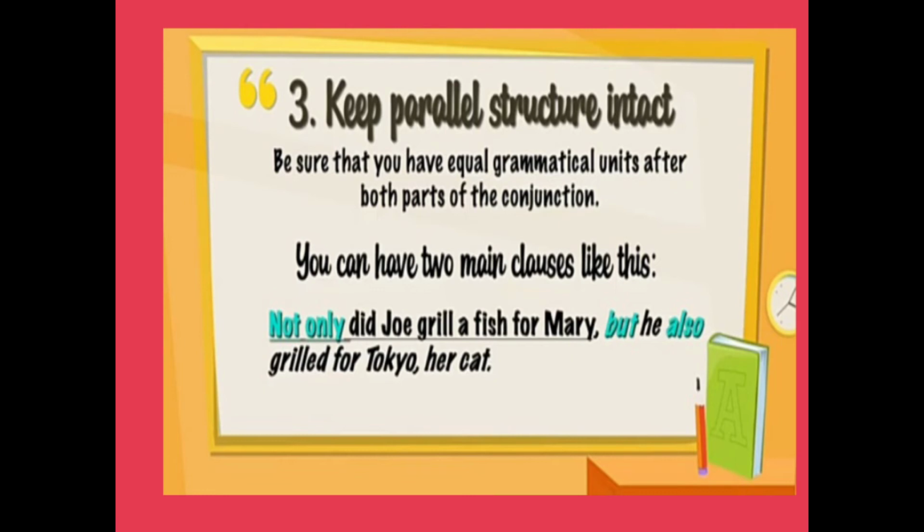Not only did Joe grill a fish for Mary, but he also grilled for Tokyo, her cat. Not only is used before the verb, and but also is used before the subject. We can't do this. No, we have to use the same part of speech. If we are using it before the subject, both parts will be used before the subject.